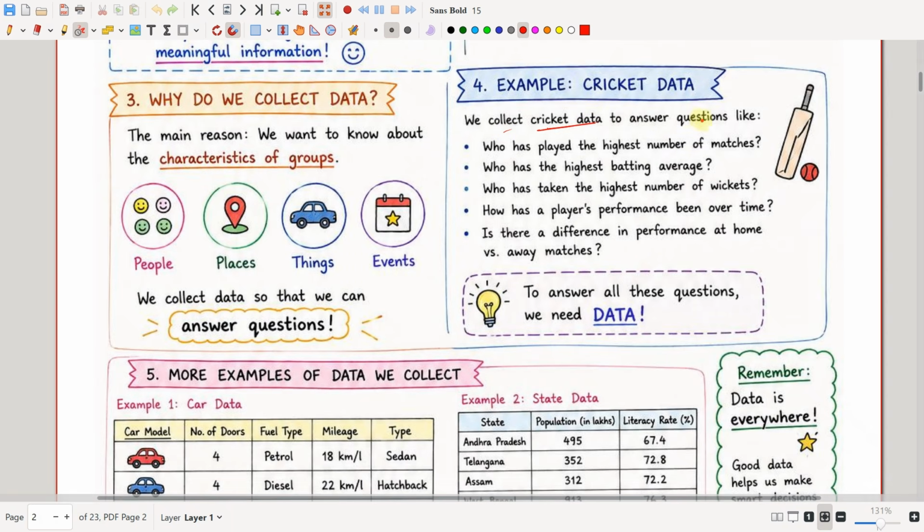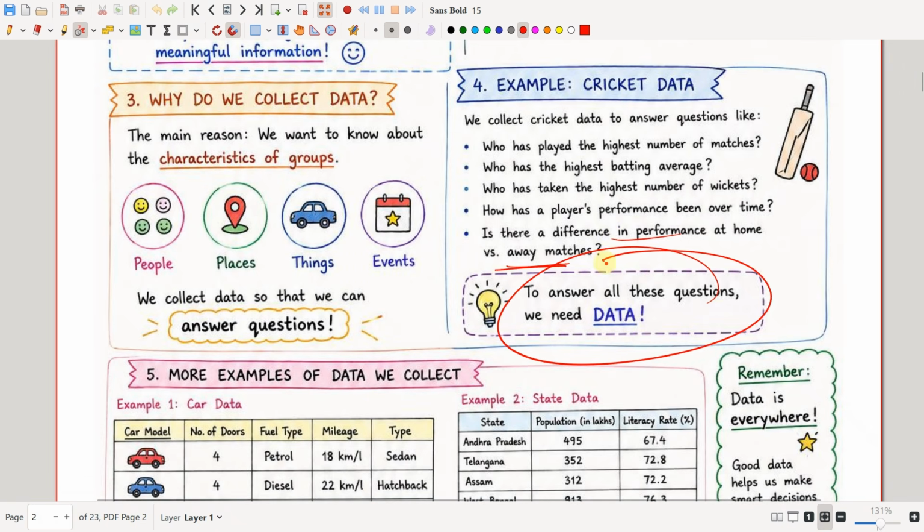We collect cricket data to answer questions like: who has played the highest number of matches, who has the highest batting average, who has taken the highest number of wickets, how has a player's performance been over time, is there a difference in performance at home versus away matches? To answer all these questions, we need the data of those particular players.